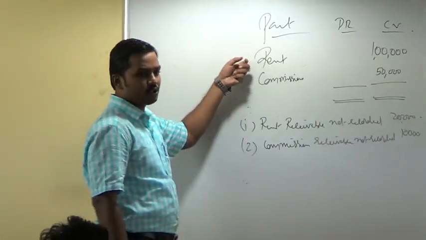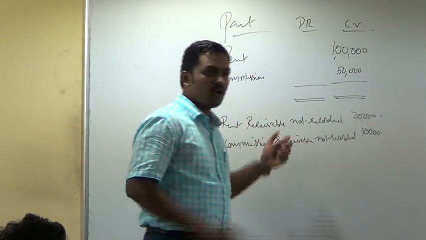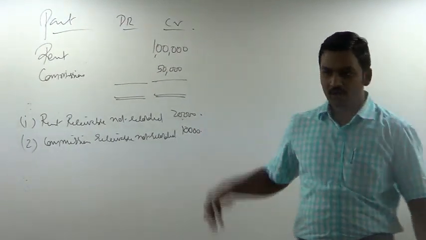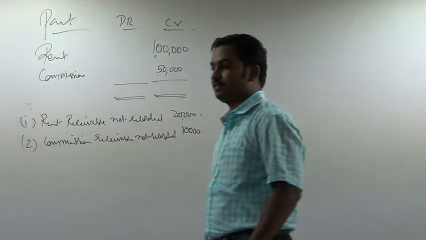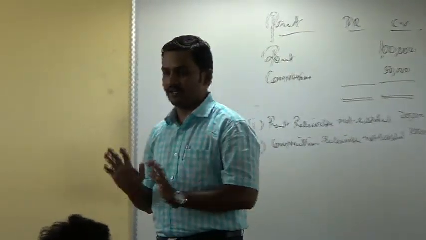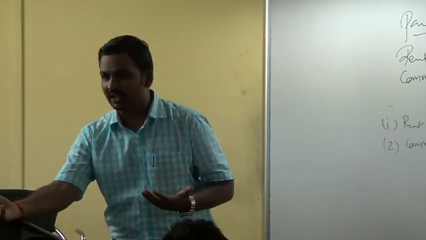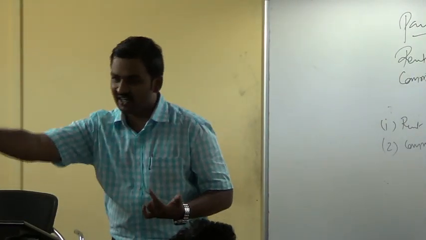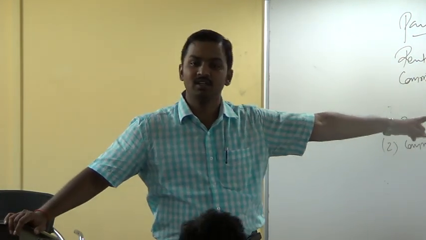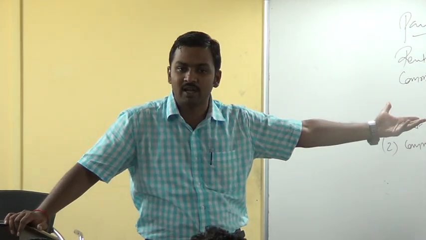Okay, tell me how rent account is showing credit balance in trial balance. How did they come into the trial balance first of all? That is the question. During the year, we have received some rent. When we receive rent, what is the entry we pass? Cash account to rent account. Rent account is credited. It is showing credit balance. Hence, in the trial balance we are showing credit balance.